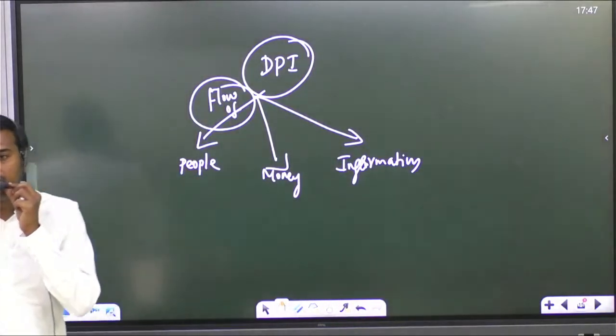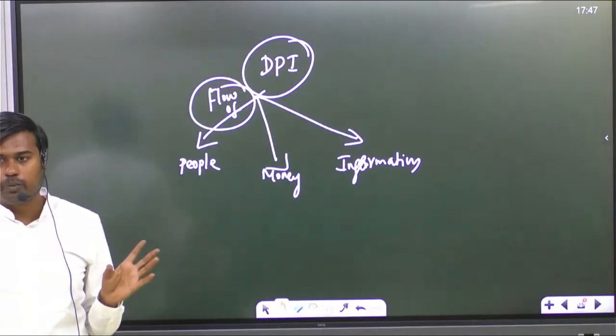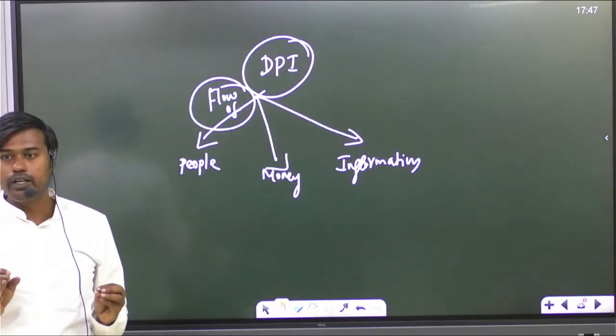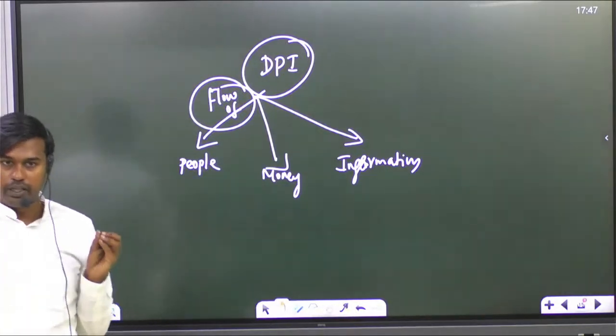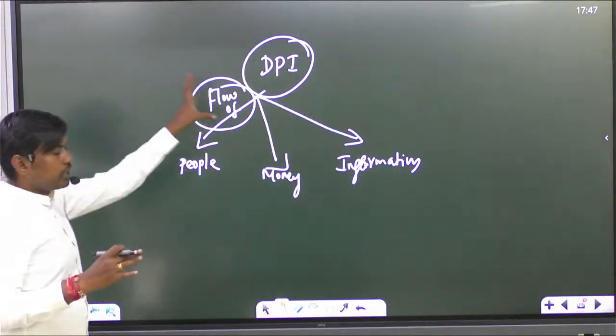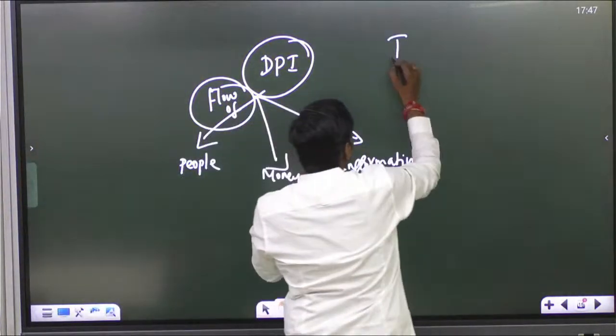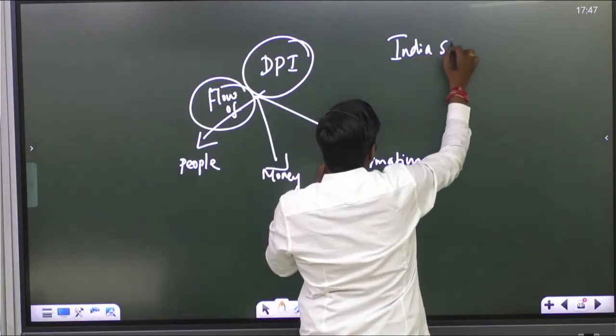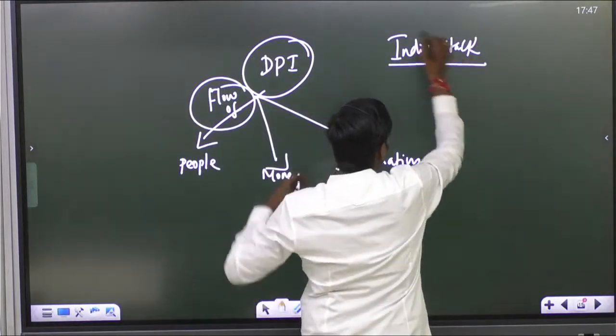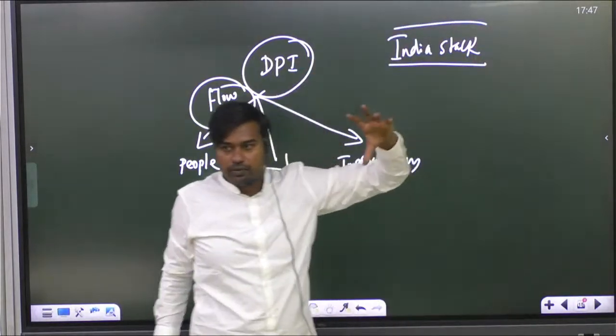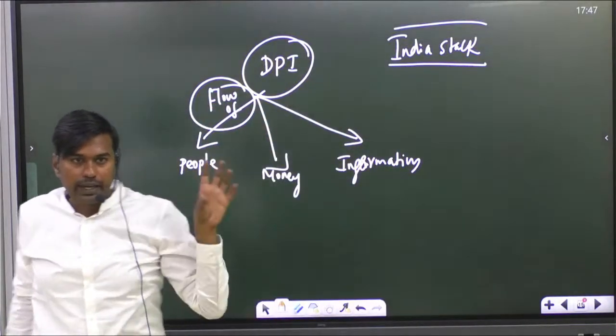Digital public infrastructure. The Indian government is one among the few countries in the world to come out with its own version of digital public infrastructure, which is called India Stack. Kindly write it, very, very important. In many parts of the world, private companies have developed this.